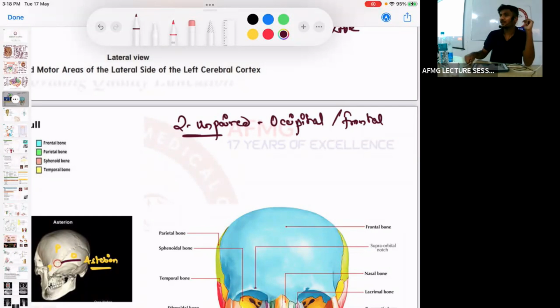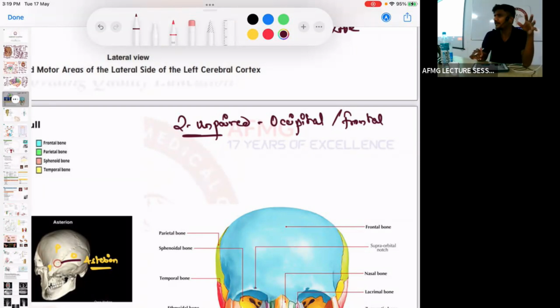Then you also have the ethmoid bone, and lastly the ring shape, that is the sphenoid bone. Ethmoid and the sphenoid bone. ठीक है. कोई दिक्कत नहीं है इसमें, तो याद रखना. Sphenoid दो it appears like one, but दो parts होते हैं जो बाद में एक मिल जाते हैं. ठीक है, याद रखना.